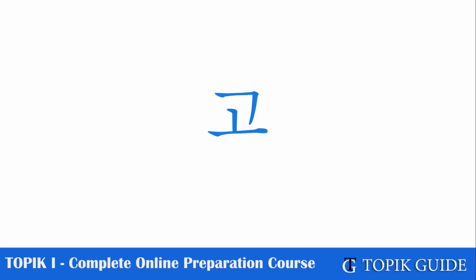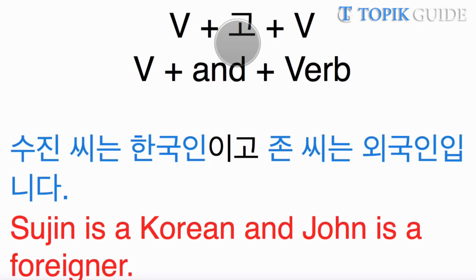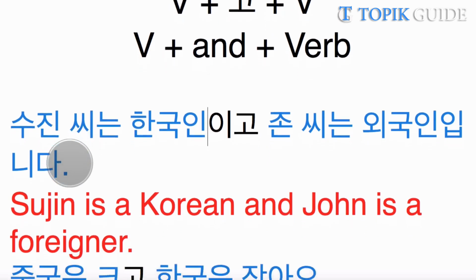The first connector that we will learn is 고. 고 means "and" and it connects two verbs or sentences. And when I say verb, I mean both verbs and adjectives, which are called descriptive verbs in Korean. So for example, let's see this sentence.